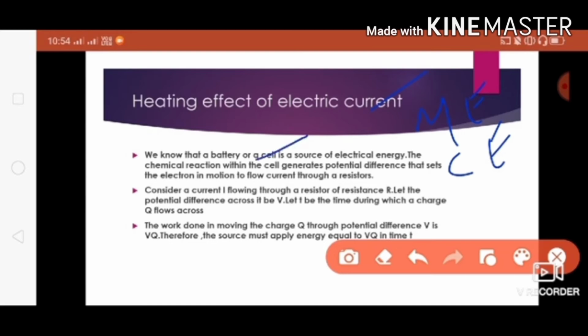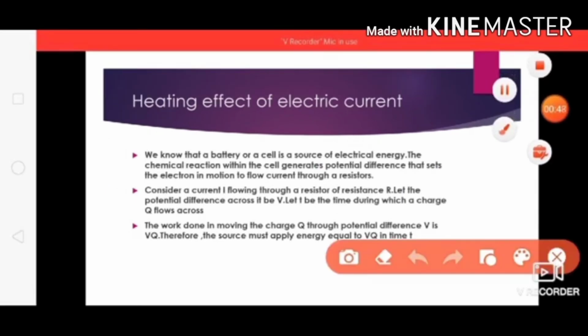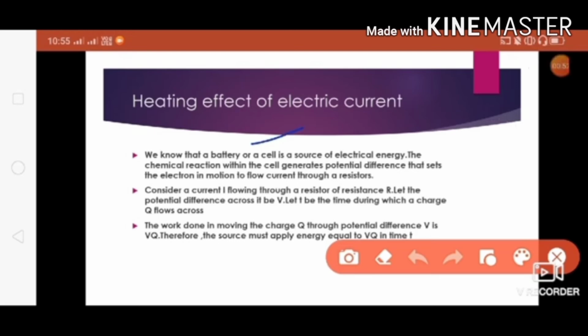When you pass an electric current and heat is produced, we call it the heating effect of electric current. When you pass an electric current and the conductor behaves like a magnet, we call it the magnetic effect. When you pass an electric current into an aqueous solution, ion participation or exchange of ions takes place, and we call it the chemical effect. Now we'll go into detail about the heating effect of electric current, which is in our syllabus. We know that a battery or a cell is a source of electric energy.